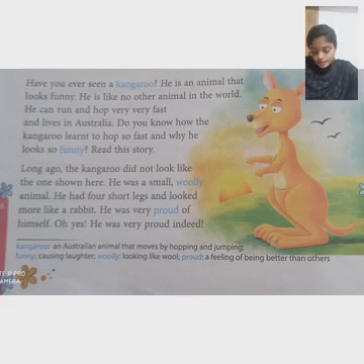Take a pencil with you and read with me. Have you ever seen a kangaroo? He is an animal that looks funny. He is like no other animal in the world. He has 2 big legs, 2 little hands and a big tail.